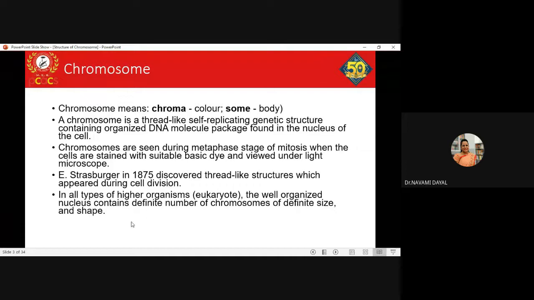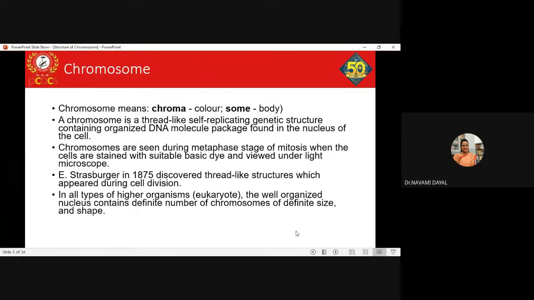Okay, so these thread-like structures are present in all types of organisms, all eukaryotes, especially all higher organisms. And these structures are well organized in the nucleus, and they are present in a specific number. They have a typical, definite size, and they also have a definite shape.